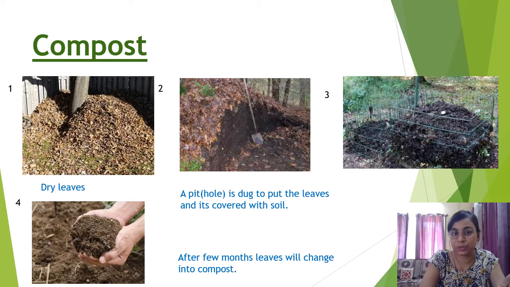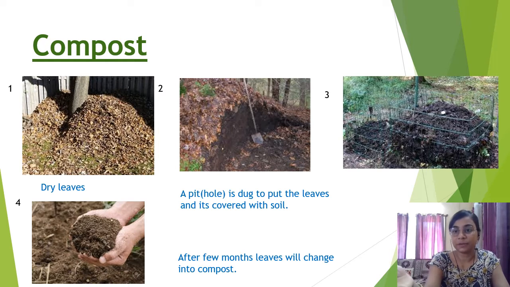In the first picture you can see the dry leaves. You can collect all the dry leaves and then you can make a hole in the ground. In the second picture you can see a pit. That hole is also called a pit. A pit is dug to put the leaves and is covered with soil. So at first we will collect the leaves, dig a hole, put all the dry leaves there and cover it with soil.